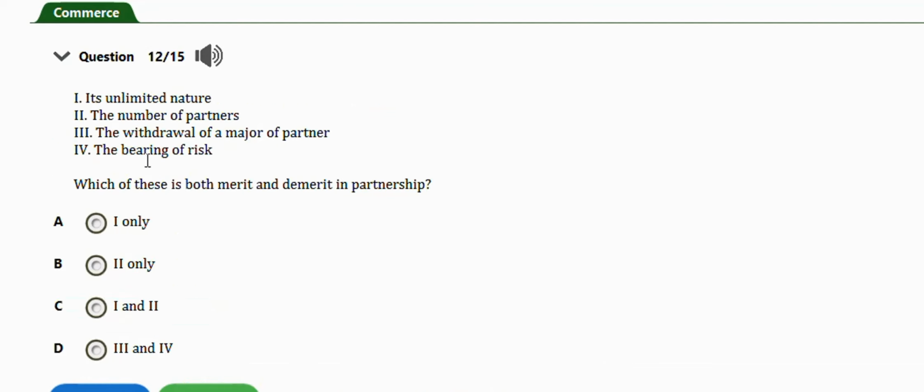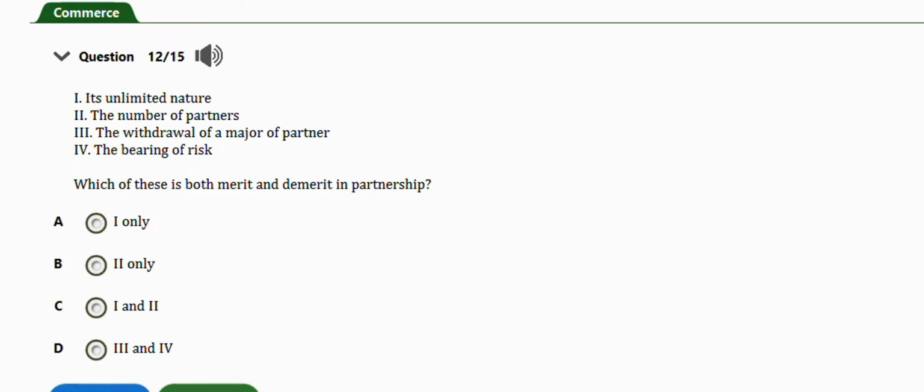Next question says which of these is both merit and demerit in partnership. I think this is a repeated question, so it's the option that has unlimited nature. Okay, so that's the right answer. Option A is the right answer here, it's unlimited nature.